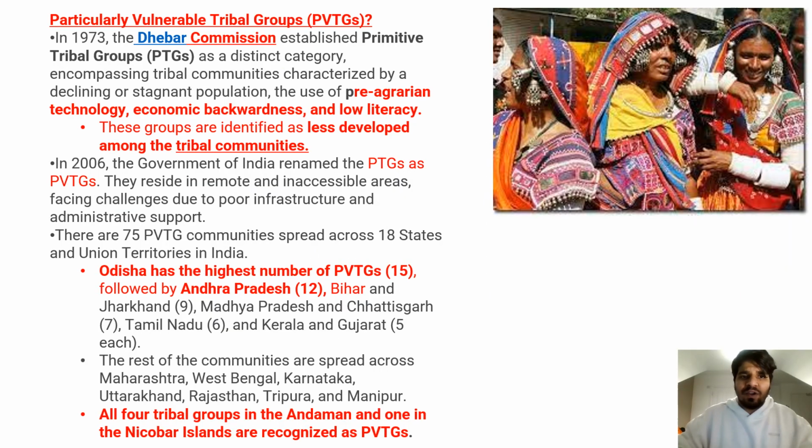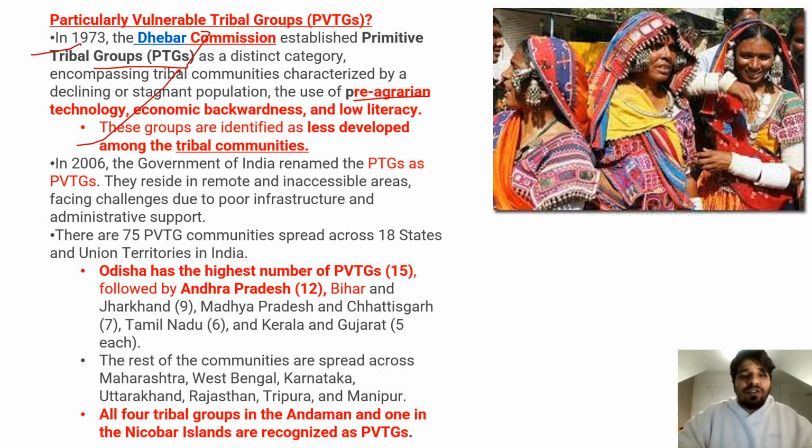And what are these particularly vulnerable tribal groups? In 1973, the Dhebar Commission established primitive tribal groups, and they were later known as particularly vulnerable tribal groups. They were called primitive because of pre-agrarian technology, economic backwardness, and low literacy, and they are less developed than their other tribal counterparts.